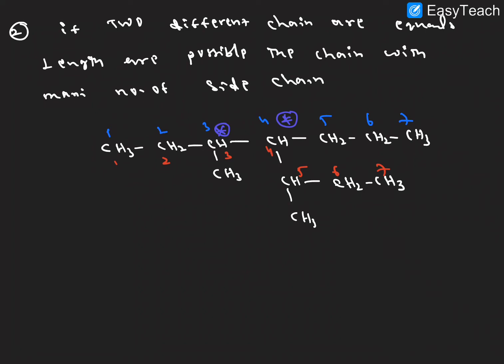Then what do we have to do here now? The chain with more substituents, that we want to consider as the long chain. This red chain has here one substituent, here one substituent, and here one more substituent. The carbon chain with the red numbering has 3 substituents, here only 2 substituents. So this numbering is correct. So this is one rule. And next